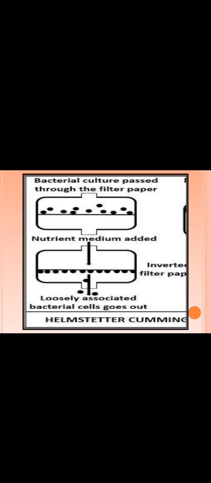Now this is the setup for Helmstetter-Cummings technique, wherein there is a funnel-like structure, and this funnel-like structure has 2 openings for inlet and for outlet. What I do here is place a filter pad, a bacterial filter. Now what is the meaning of bacterial filter here?